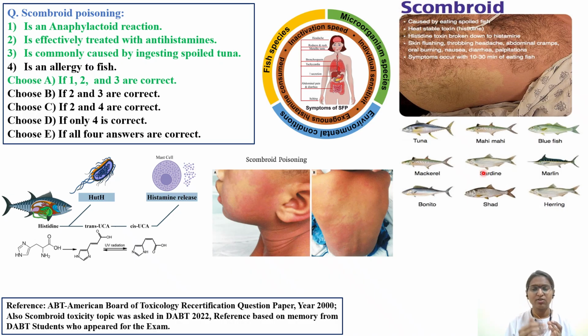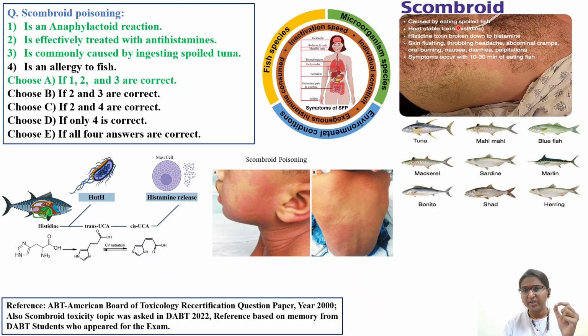So in the exam, if you come across mahi or tuna in the options, for example, here it is given as ingesting spoiled tuna. If you know the list of fishes responsible for causing scombroid poisoning, you will be able to answer in the exam. The concept you have to remember is that the fish is getting contaminated, and histidine present in the fish tissue slowly gets converted into histamine. Whenever the histamine level is high in this contaminated fish tissue and we consume that fish, it causes this histamine-like syndrome.